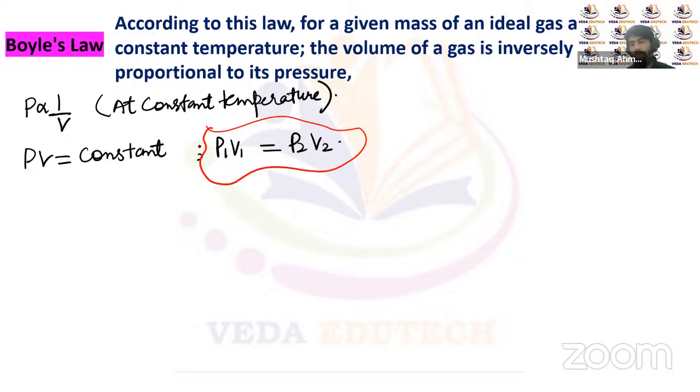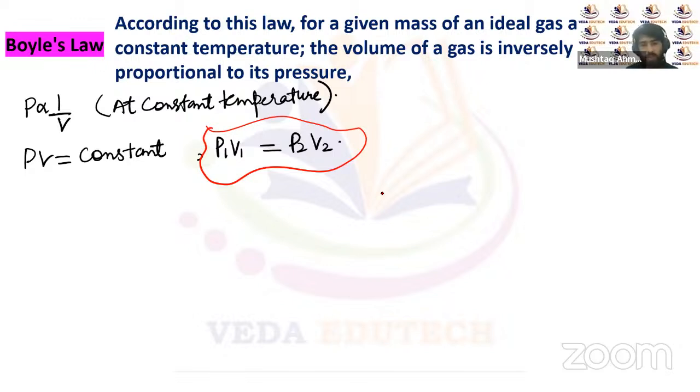So Boyle's law is nothing but this: if we increase the pressure of a gas, then the volume has to decrease, or if we decrease the volume of a gas, the pressure has to increase at constant temperature. So Boyle's law simply states that pressure is inversely proportional to the volume, provided the temperature of a given gas is constant. Or we can say PV is a constant, or P1 V1 has to be equal to P2 V2.